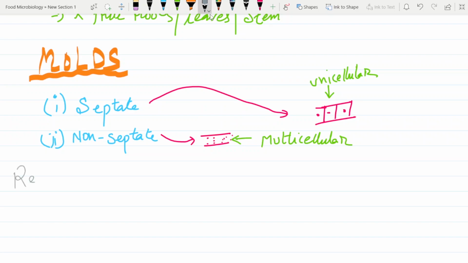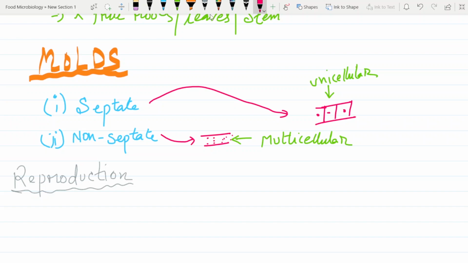You can see here reproduction. We will talk about the reproduction part. Now, how do the reproductive characteristics of these accepted and non-accepted play roles?